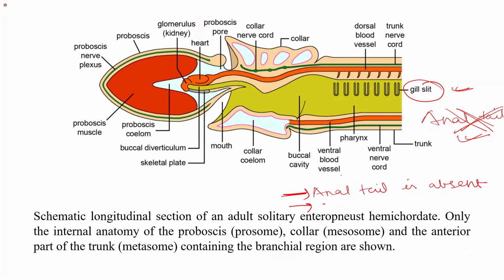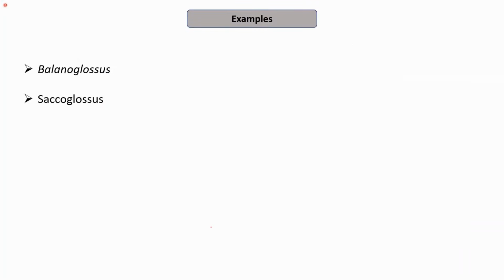Also, the notochord is not present. Right? So you have the proboscis, which is the prosome, the collar, which is the mesosome, and the anterior part of the trunk, which is the metasome. Examples of this phylum include Balanoglossus and Saccoglossus. So this you need to remember.